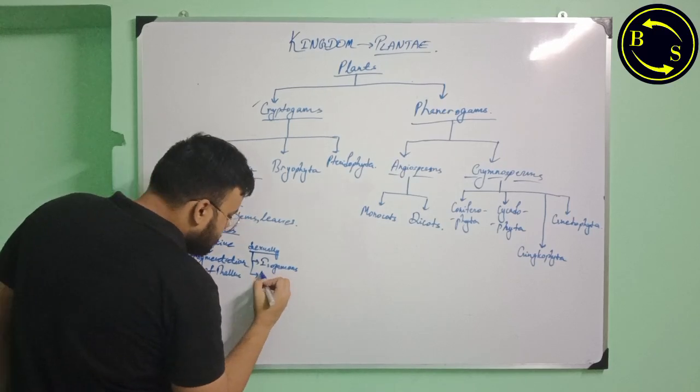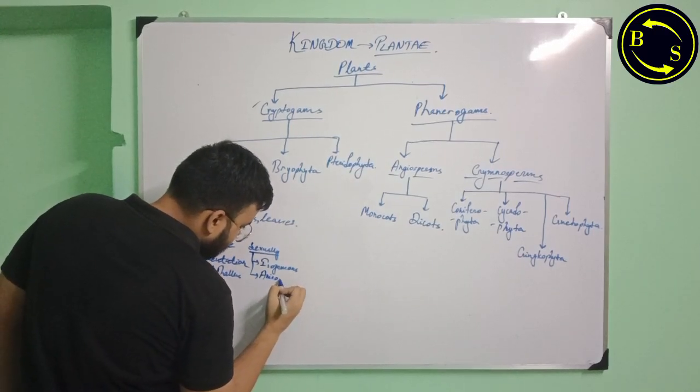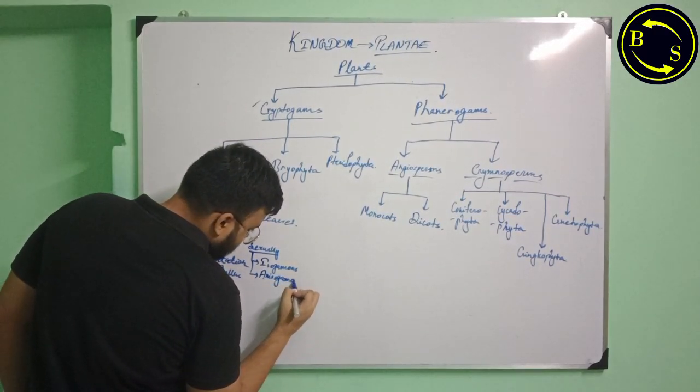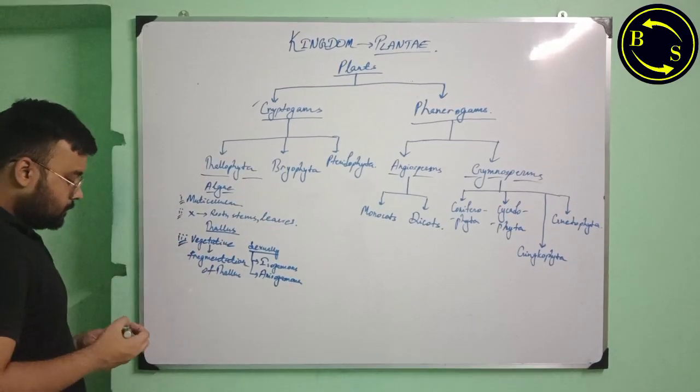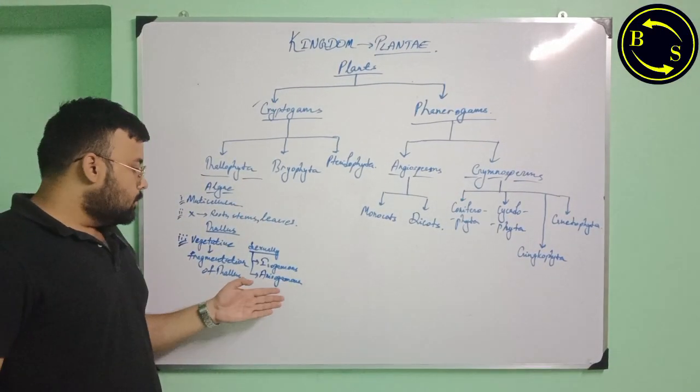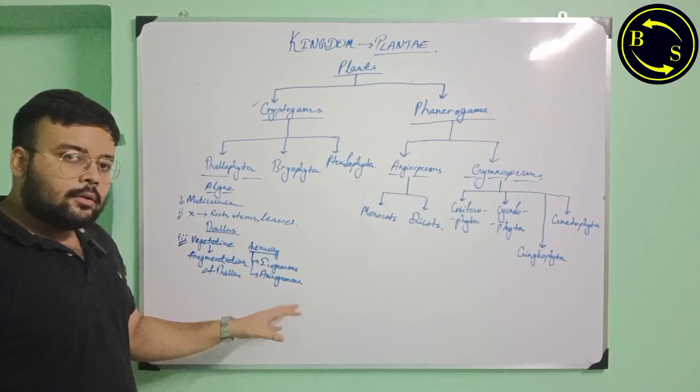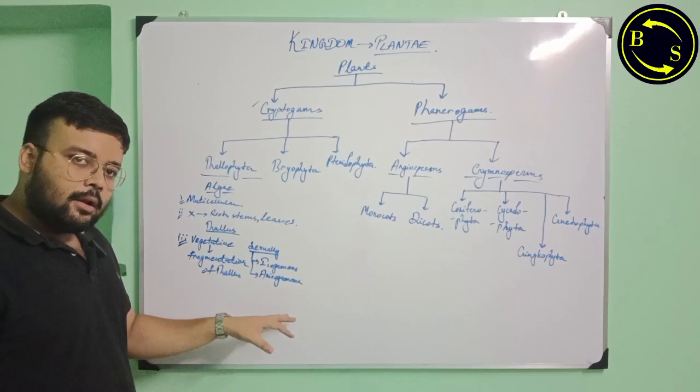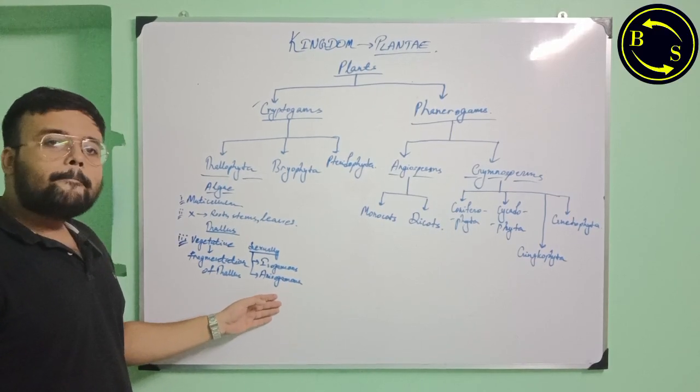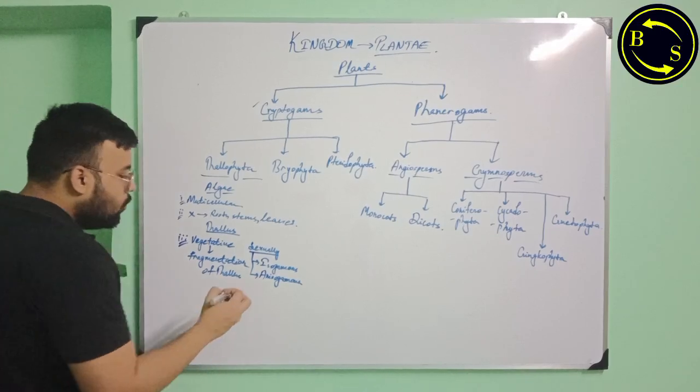One is anisogamous. In anisogamous, the megagamete, the larger gamete, is the female, and the microgamete is the male. And oogamous.